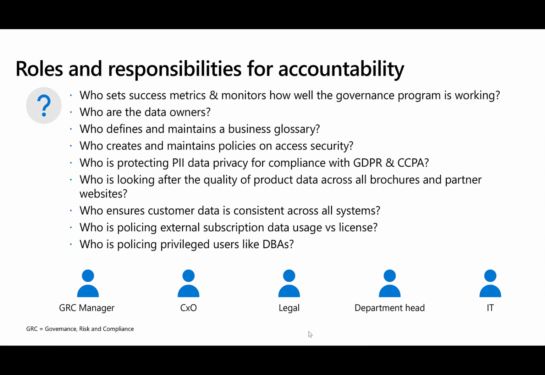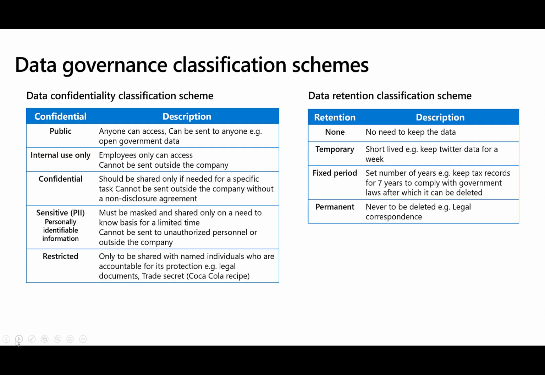So when we look at the roles and responsibilities in a data governance framework, this is an example of some of the questions we'll ask. Who's maintaining a business glossary? What kind of policies do we have on accessing the data? How is PII data managed? How do we ensure that customer data is consistent across the system? So basically data quality. And then we'll also look at classification schemes. So when we have individual pieces of data, for example, how are we going to label that? What do we determine to be, say, public data, data that might be for internal use only?